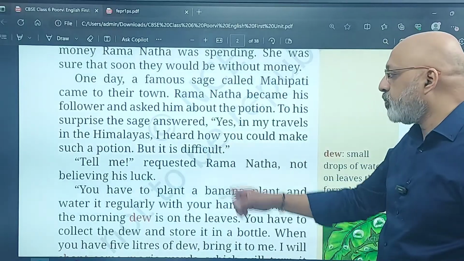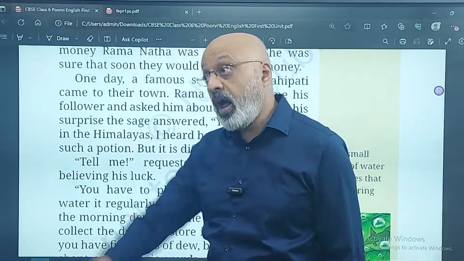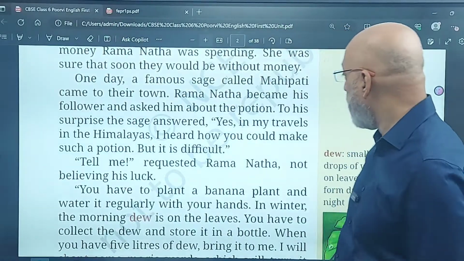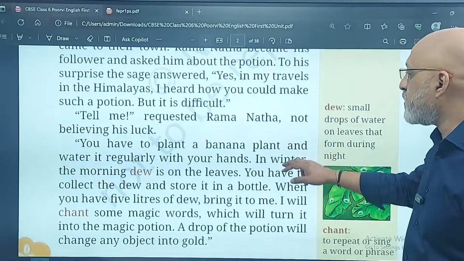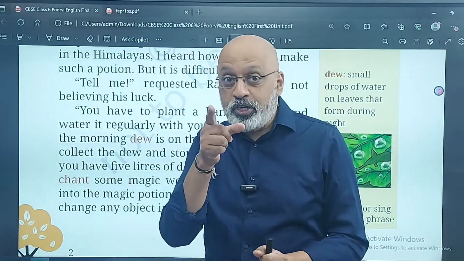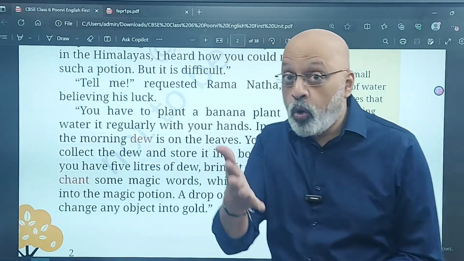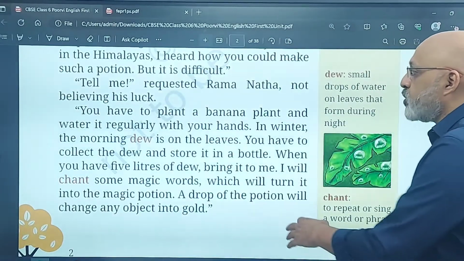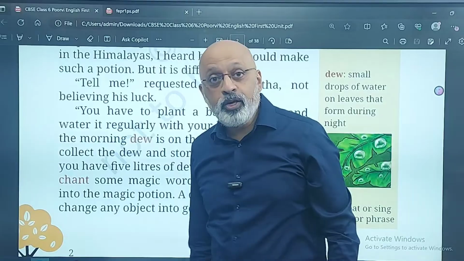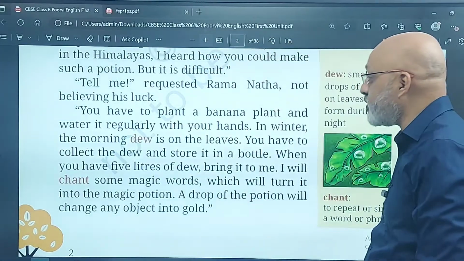how you could make such a potion, but it is difficult. It is very difficult, but you can make it. I learned about it when I was in the Himalayas. Tell me, requested Ramanatha, not believing. Ramanatha thought, wow, he knows it. And he won't cheat me perhaps, right? He's a sage after all, supposed to be a noble person. So he thought, my luck has opened, my fortune has turned.